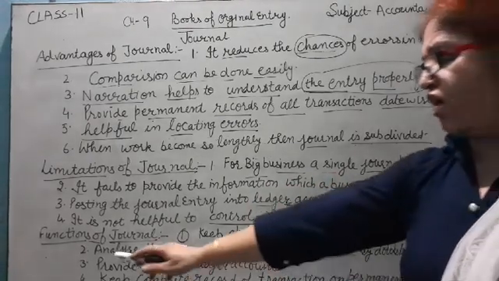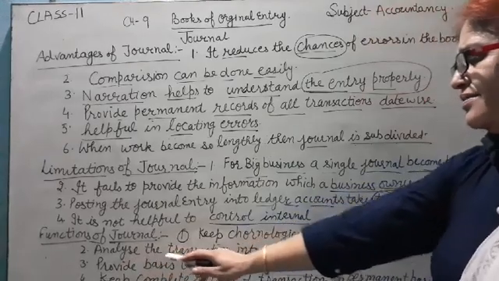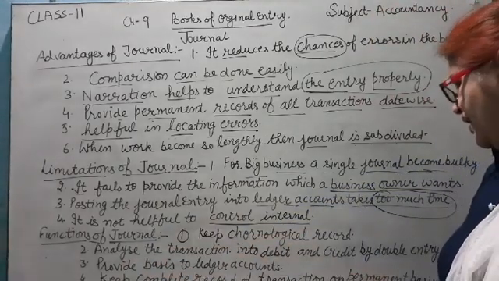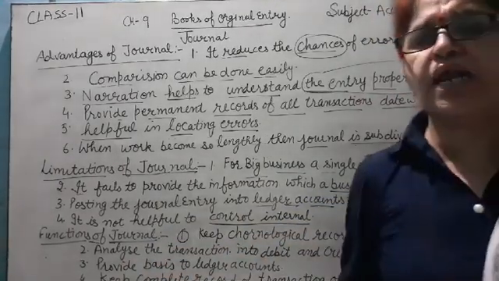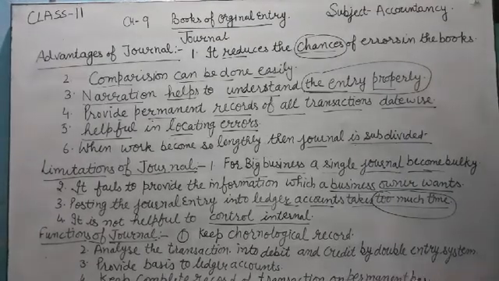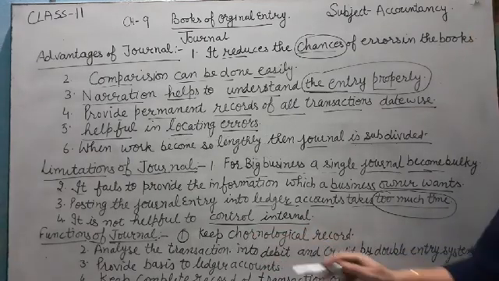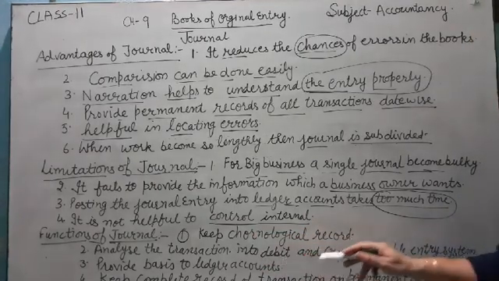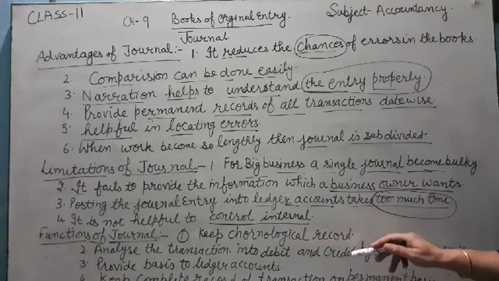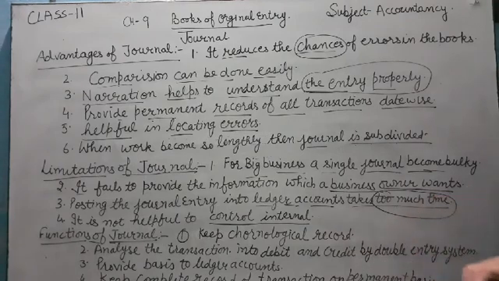The second function of the journal is to analyze the transaction into debit and credit by the double entry system. With the help of the journal, transactions are analyzed and checked as to why this account is debited and why this account is credited, using the double entry system.